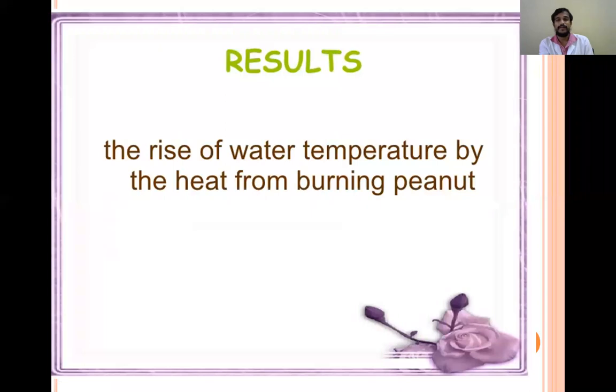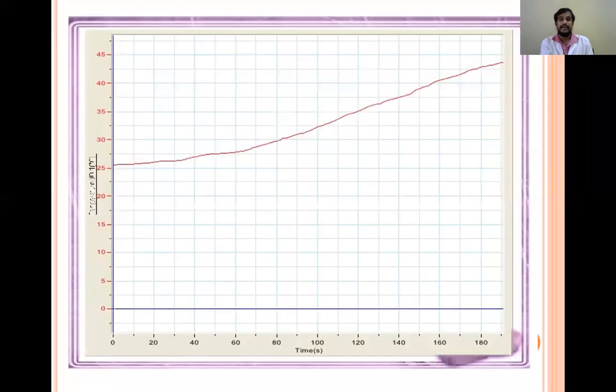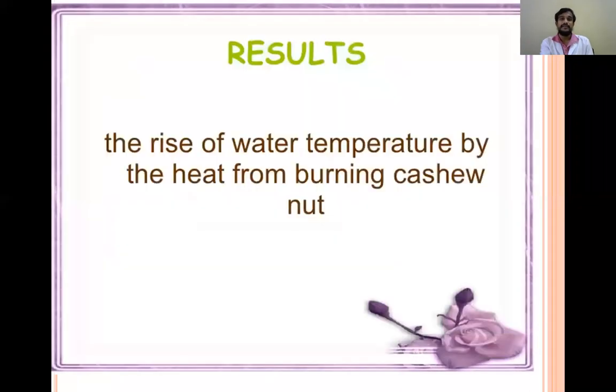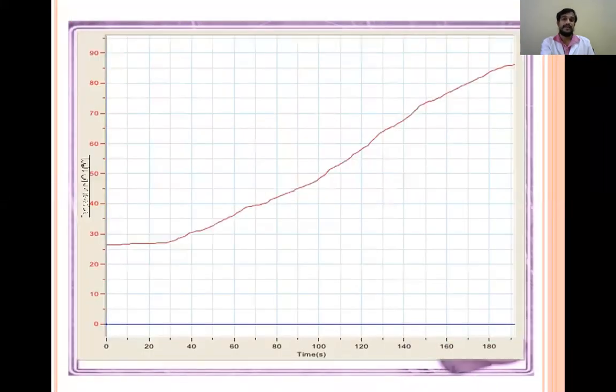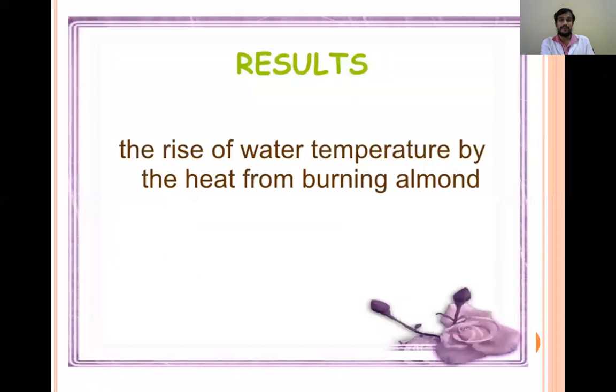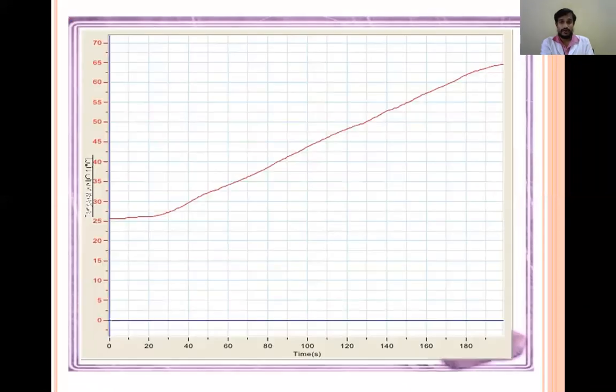So this rise of temperature is recorded and a graph is drawn. Similarly, the rise of temperature with cashew nuts is also recorded and the graph is drawn. And the rise of temperature with the almonds is recorded and the graph is drawn. By this graph, we can assess the energy present in the individual food. The temperature rise can be assessed, depending upon which the heat produced is assessed, depending upon which the energy present in the food item can be estimated.